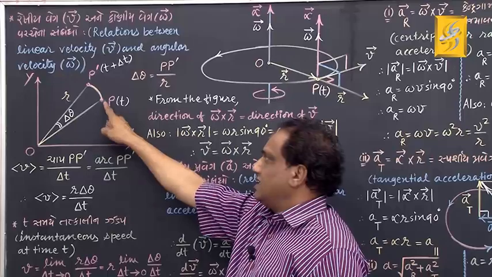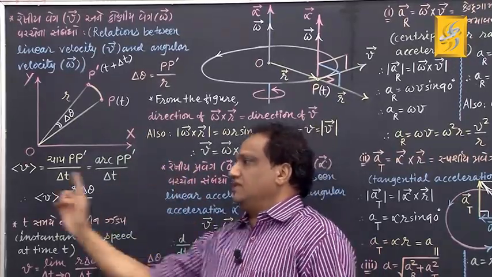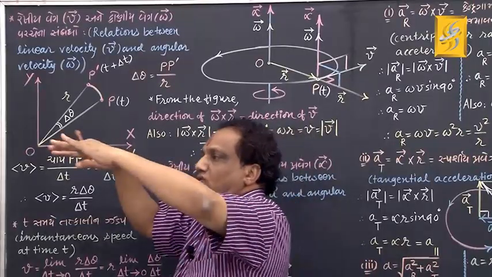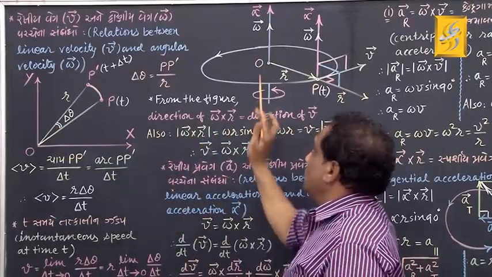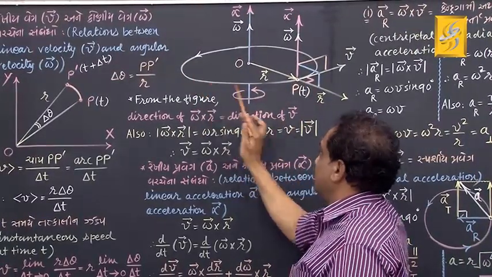They have considered the representative particle as if it is rotating this way, correct? And when it is revolving this way, the plane of revolution would be the horizontal plane. That horizontal circular path I have shown here.